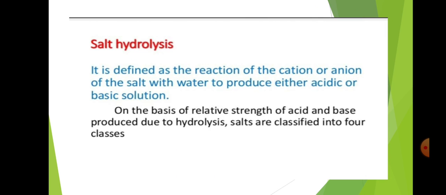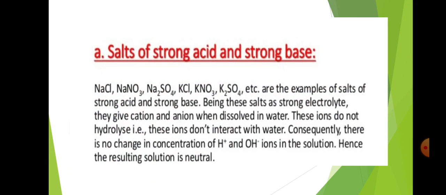On the basis of relative strength of acid and base produced due to hydrolysis, salts are classified into four classes. First is salts of strong acid and strong base. Consider, for example, the hydrolysis reaction of salts of strong acid and strong base. NaCl, NaNO3, Na2SO4, KCl, KNO3, K2SO4, etc. are the examples of salts of strong acid and strong base.